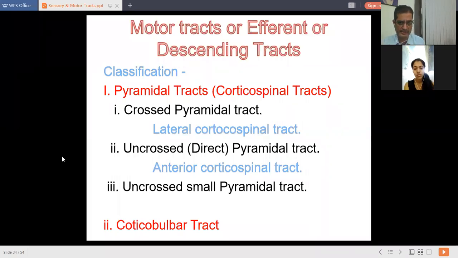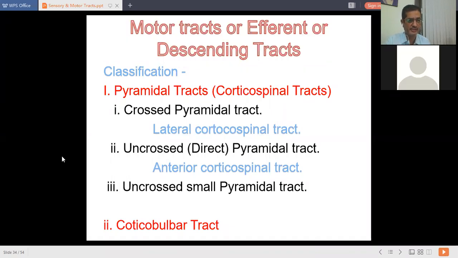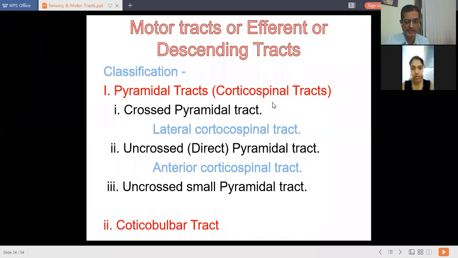Why is the name pyramidal tracts given? As all of you know, they are in the medullary pyramid. There is a decussation. In the medulla, there is one part which is called the pyramid. So all these tracts are present in the pyramid. That's why they are called pyramidal tracts. These tracts are also called corticospinal, as they start from the cerebral cortex and extend towards the spinal cord.